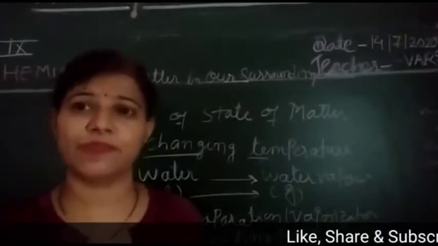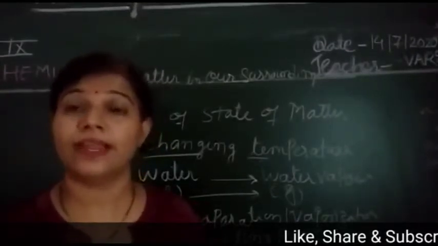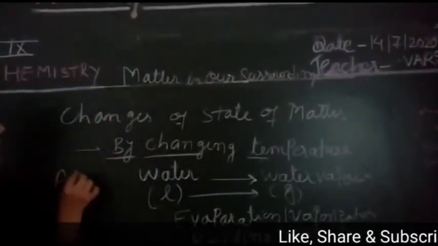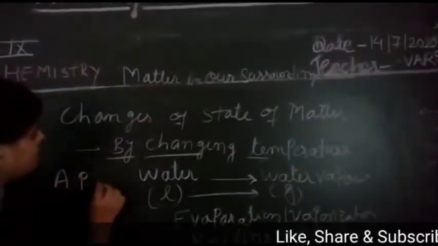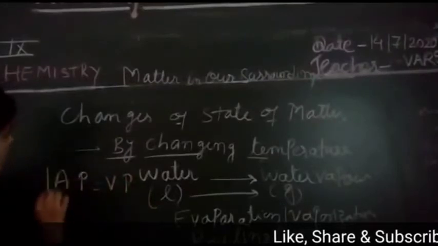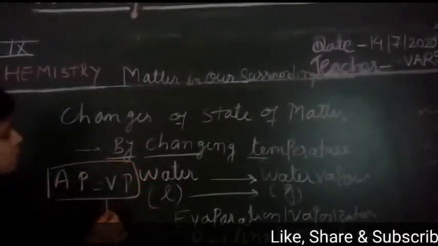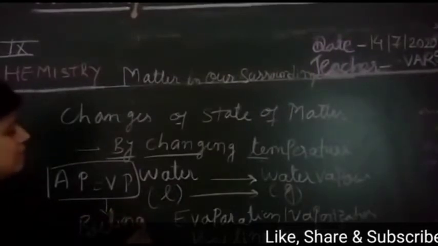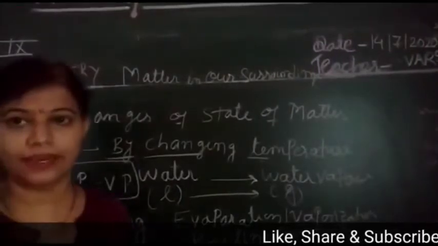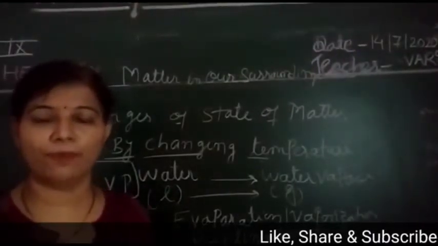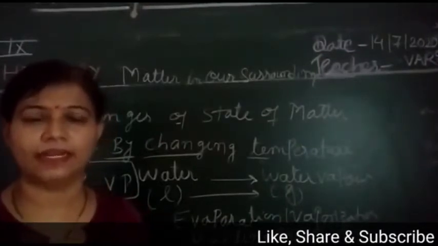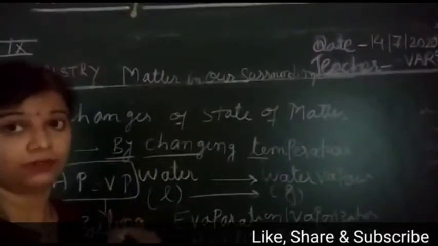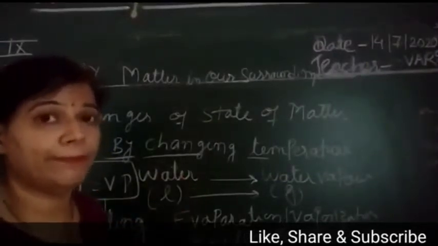Similarly, pressure is present outside in the surrounding, that is the atmospheric pressure. So when the atmospheric pressure becomes equal to vapor pressure, at that time we can say that boiling takes place. Clear? That is why the boiling point of water is 100 degrees centigrade, means at 100 degrees centigrade the atmospheric pressure for water becomes equal to vapor pressure.